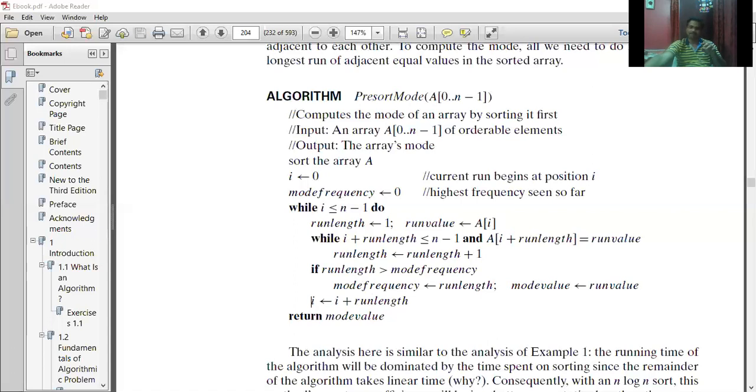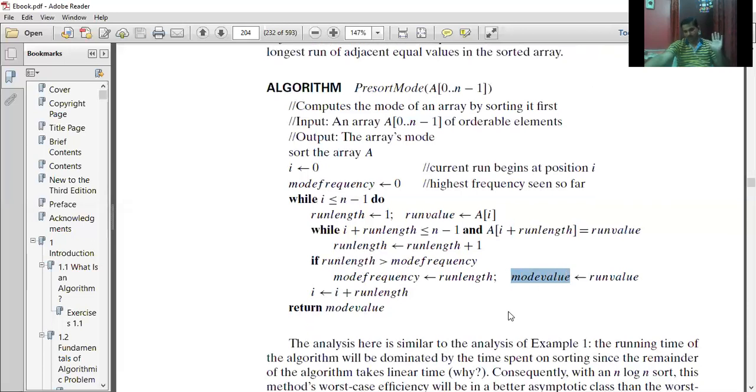7 and 7, yes, they are equal. Run length will be incremented by 1. It becomes 2. But there is no adjacent element to this, so we need to come out of this loop. Run length is 2. The already existing mode frequency is 3, so the mode value will not be updated because this condition doesn't hold good at this moment. I is equal to I plus run length, and obviously it will cross over your array limit. We come out of this outer while loop and finally return the mode value, which is going to be 5.